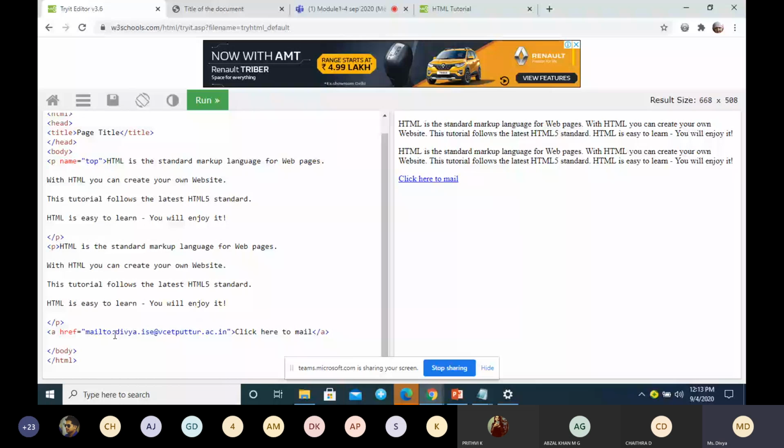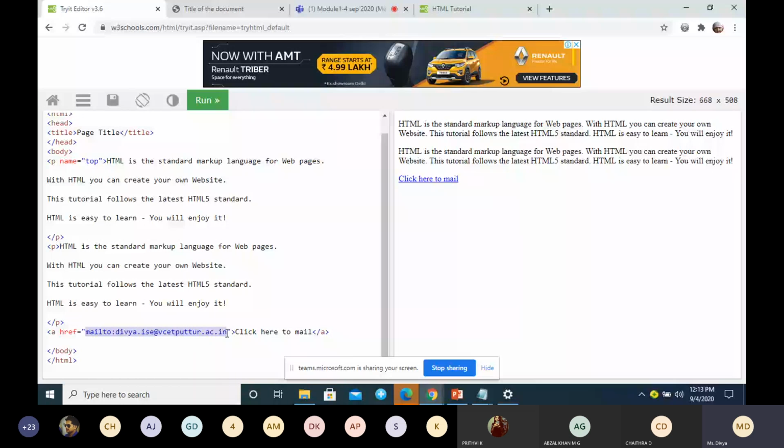Okay, so this is about mailto. The next option is telephone, a link to a telephone. How do you give the link to the telephone? Automatically it will dial the number when the user clicks on the link.